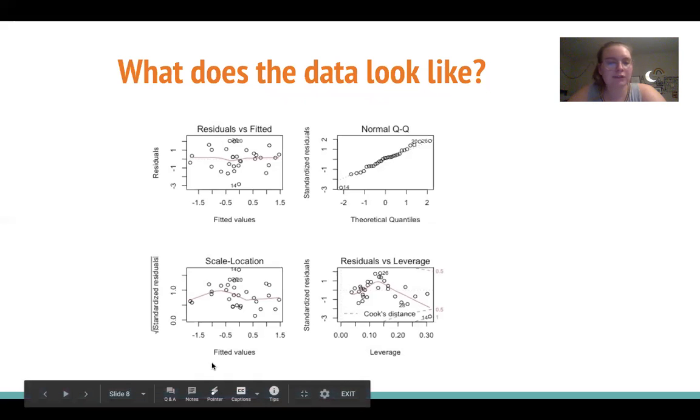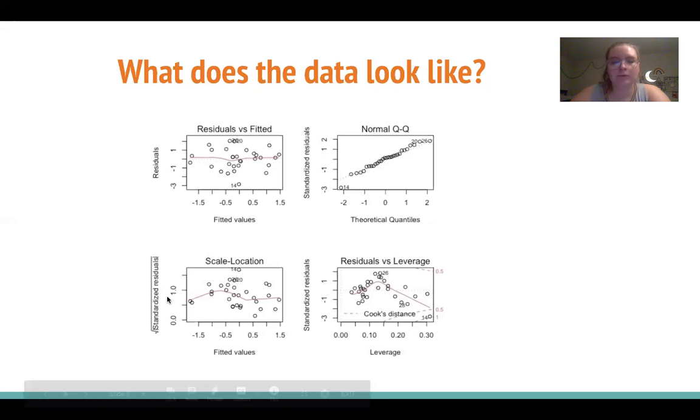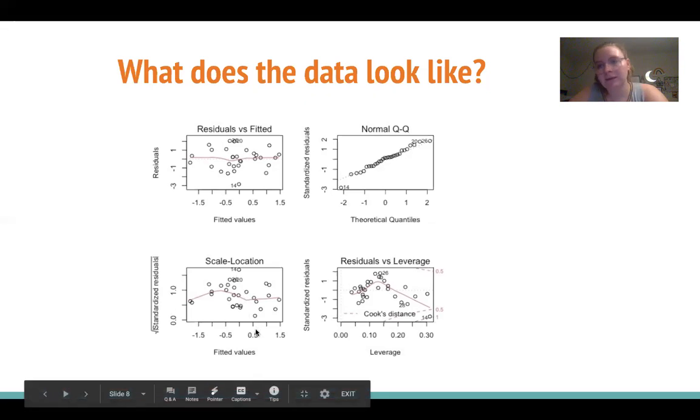Then below here we have our scale-location plot, which allows us to check the homogeneity of variance of our residuals. Basically, this checks our homoscedasticity, which just means that we have equal variance of our residuals and they have a similar scatter. If they had a different scatter, which would mean they open up in a cone-like shape or something like that, those are heteroscedastic, and that is not what we want. But here it looks like we have homoscedasticity, which is great.